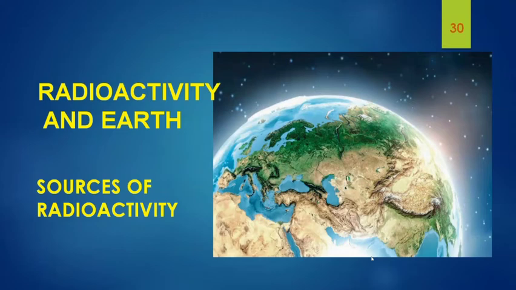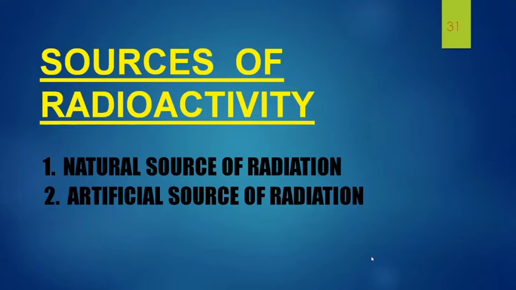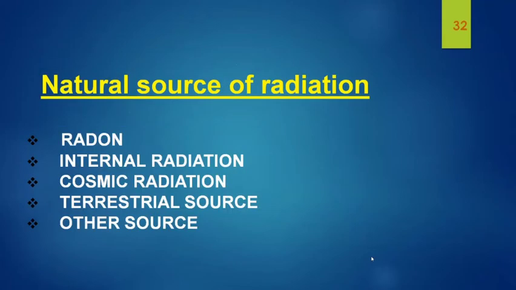Hello, I'm going to deal with the sources of radioactivity and Earth. At first, let's look at the source of radioactivity. The source of radioactivity is mainly divided into natural source of radiation and artificial source of radiation. People are constantly exposed to small amounts of radiation from the environment. As we carry out our normal activities, we are also exposed to some medical treatments and through activities involving radioactive materials.